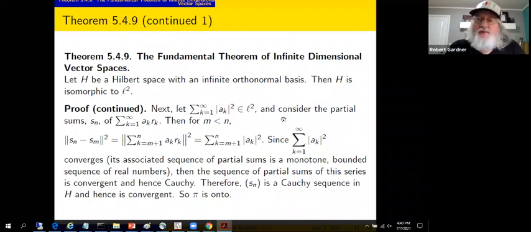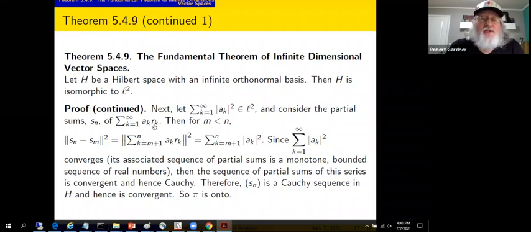So that's on the table as well. Take this, consider the partial sums of this series. So we're going to consider the series sum from k equals 1 to infinity, a sub k, r sub k. So we've taken the components, as it were, of this sequence in L2 and made them coefficients of the basis vectors.